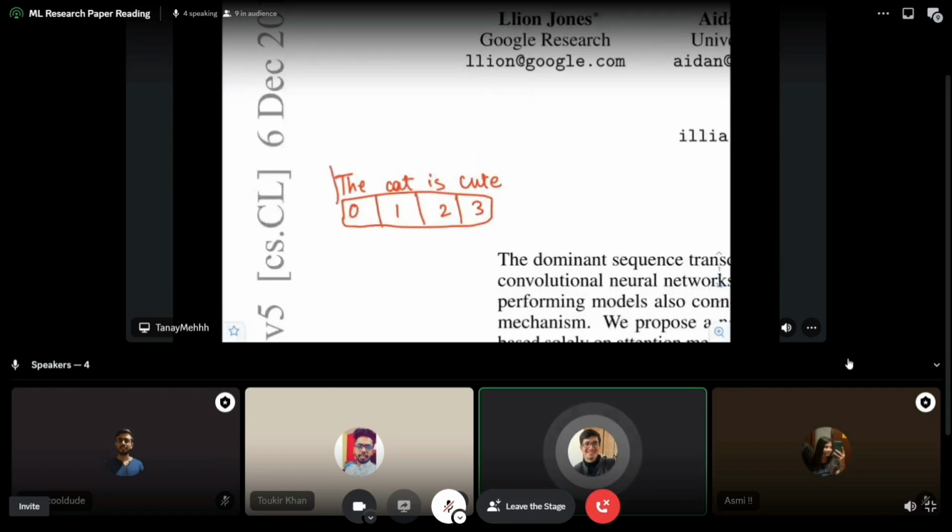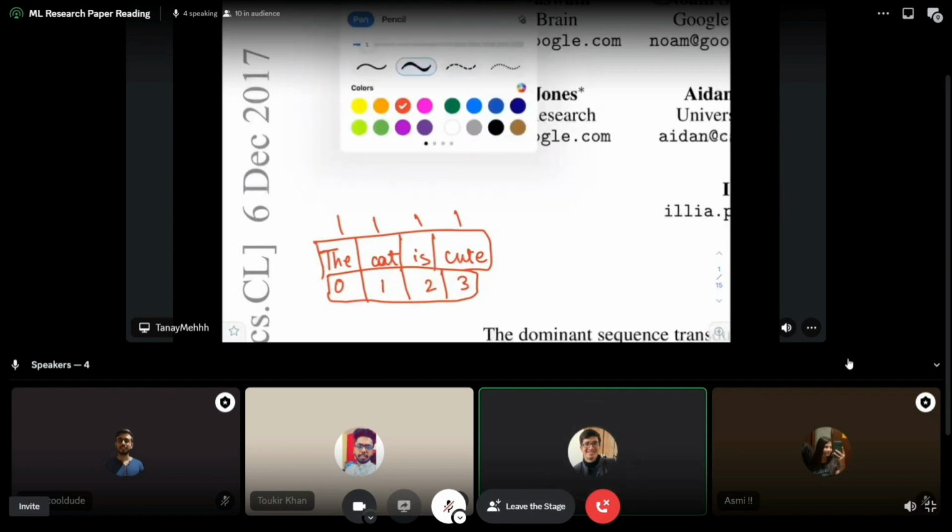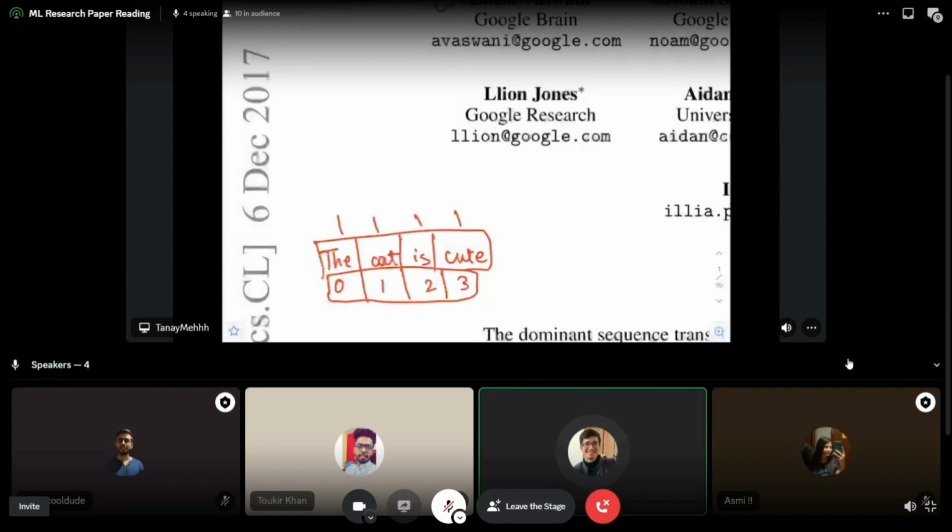We want to make a neural network that will find out whether this is a positive sentence or a negative sentence. So sentiment classification. This is a general overview of an RNN.